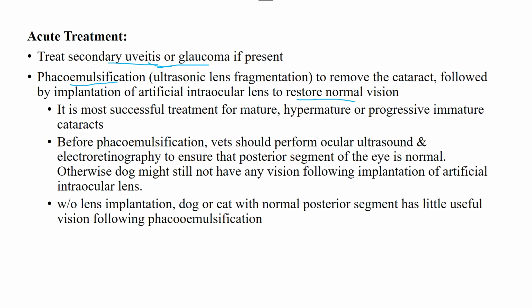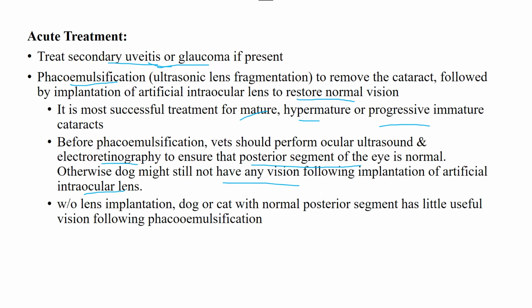It is a more successful treatment for mature, hypermature, or progressive immature cataracts. Before phacoemulsification, the vet should perform ocular ultrasound and electroretinography to ensure that the posterior segment of the eye is normal. Otherwise, the dog might still not have any vision following implantation of an artificial intraocular lens.